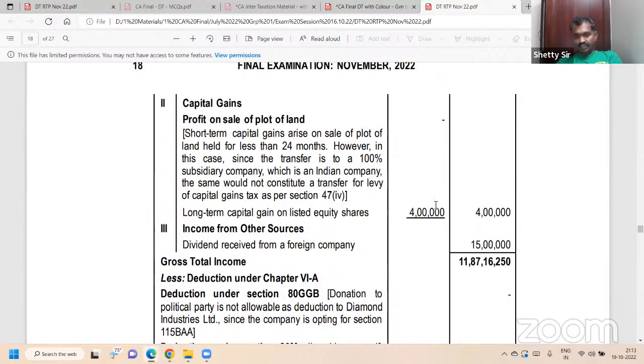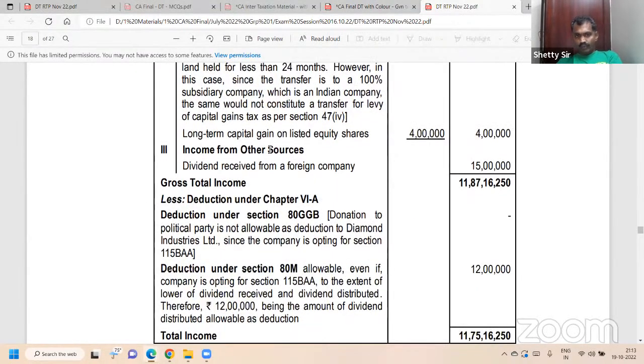Next, listed equity shares 124 lakh. Next, dividend from foreign company, and minus part, add what? Yes, sir. Dividend from foreign company, 115BBD, 15 lakh. Total 1187.16,250.